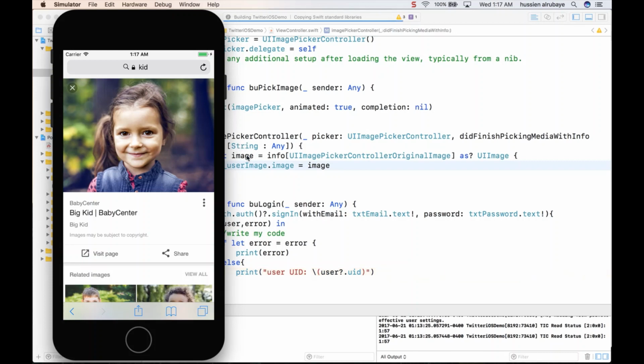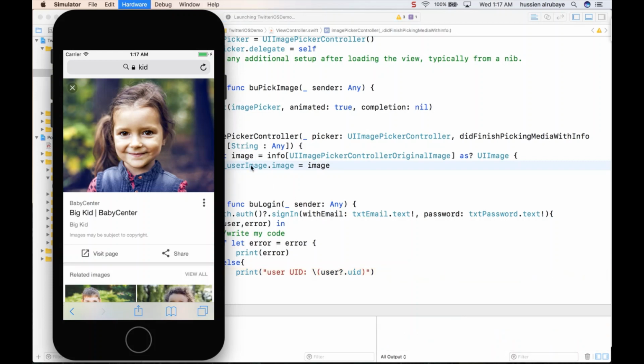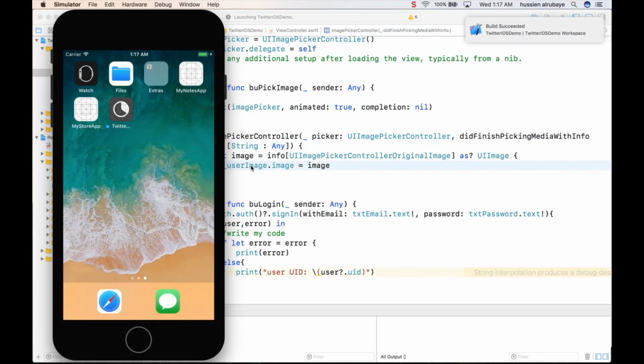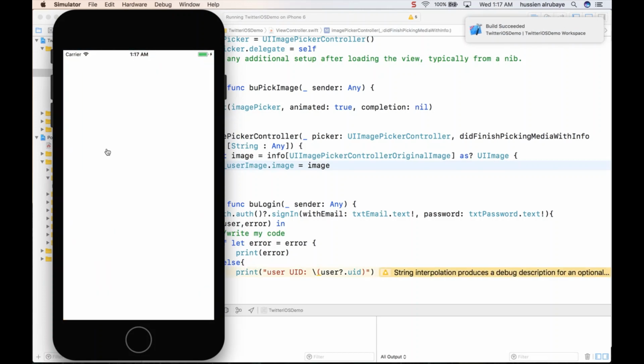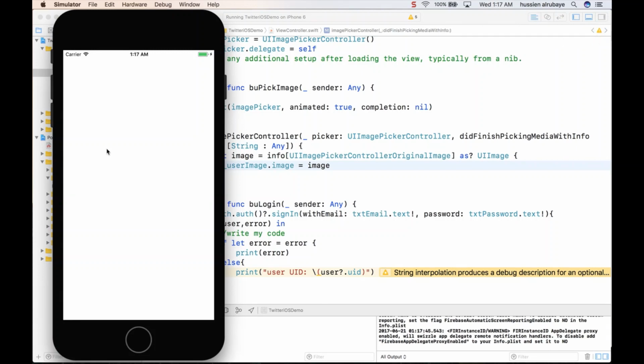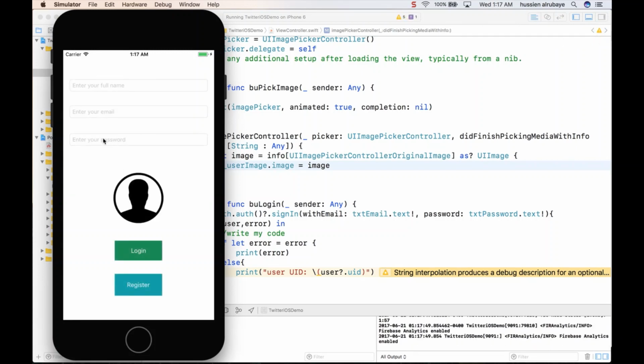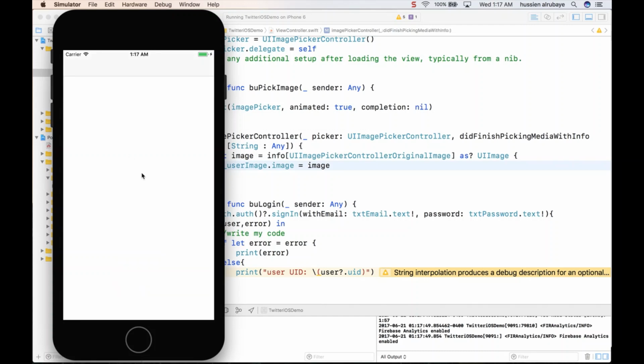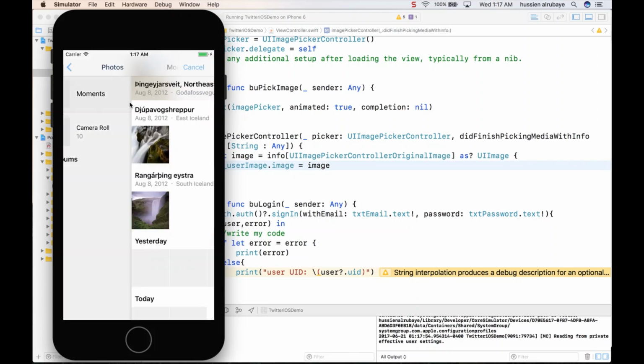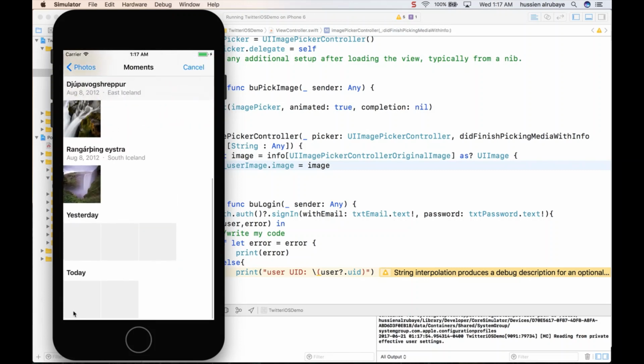So wait a second and let me see what is going on with this application. Loading it, let's see if we are now able to pick an image from the phone. So 8 seconds. Here it is, enter email. So I have to be able to select, boom, yes. So now I just select any image from today. I know it doesn't show you, but it has to.